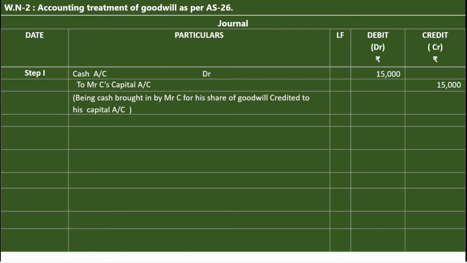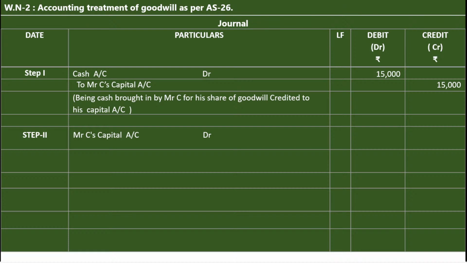Let us move on to step number 2. Now we have to distribute, apportion this goodwill among the old sacrificing partners' capital accounts. So now we have to transfer this 15,000 goodwill from Mr. C's capital account to the sacrificing partners' capital accounts.